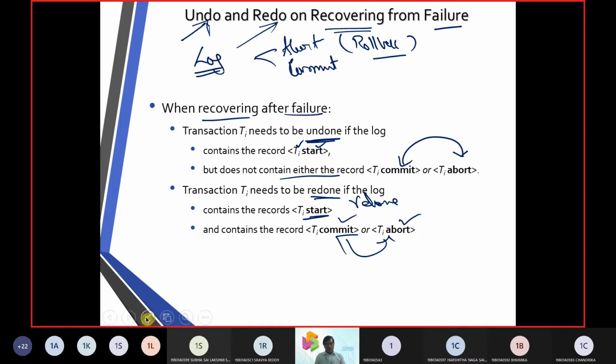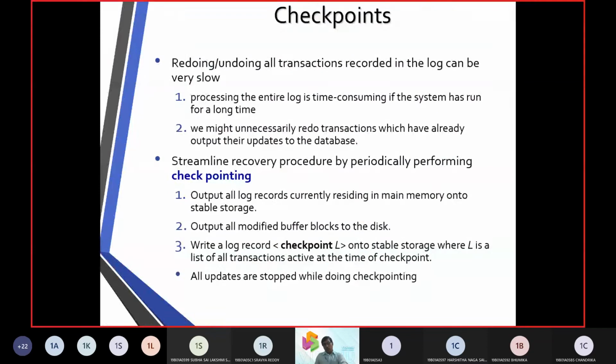they are going to operate right from start to end. They are going to operate from start to commit. They do it with an undo operation or they do it with a redo operation. So a failure will occur because there is a choice of what to do, whether to go with a commit or whether to go with an abort. So these two operations are going to be in a choice.